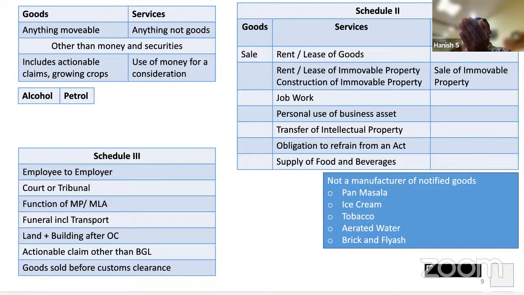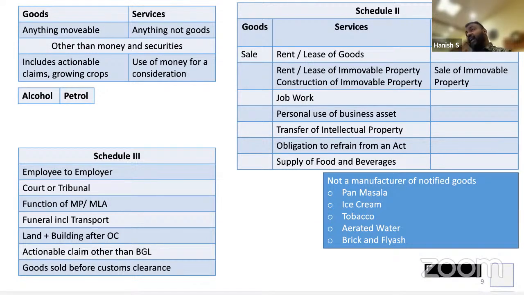Pita G. Pita B is not sounding good at all. Now what is this Pita B? It is pan masala, ice cream, tobacco, aerated water, and brick and fly ash. These 5 products, if you are a manufacturer, you are not entitled to the composition scheme. Is this clear? Under section 10, you are not entitled to the composition scheme.